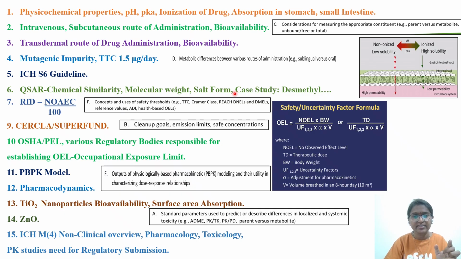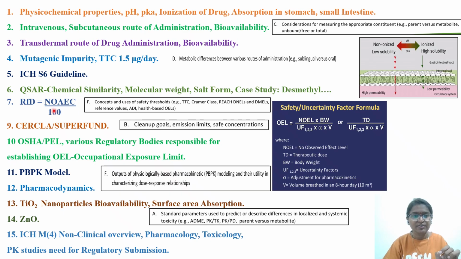Salt form case study, something related to desmethyl. There might be metabolism, or some methyl group was removed from the actual drug. Whether we need to do a fresh new toxicology study or we can mitigate the risk by applying the molecular correction factor, like that one question. That was a calculation question. So like that they will ask.